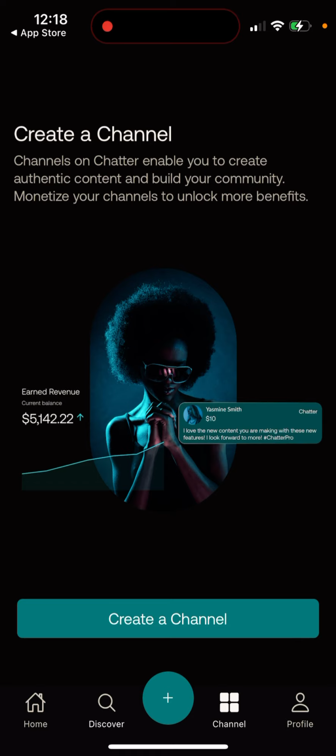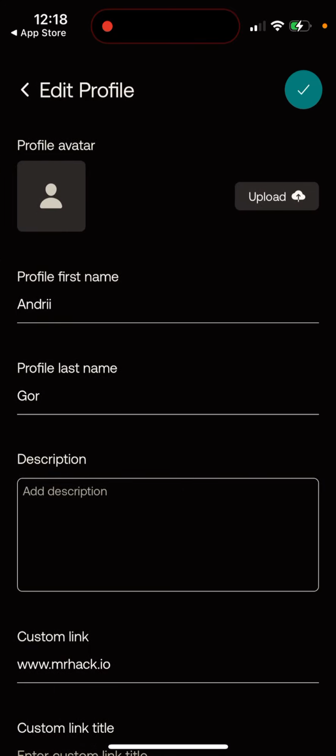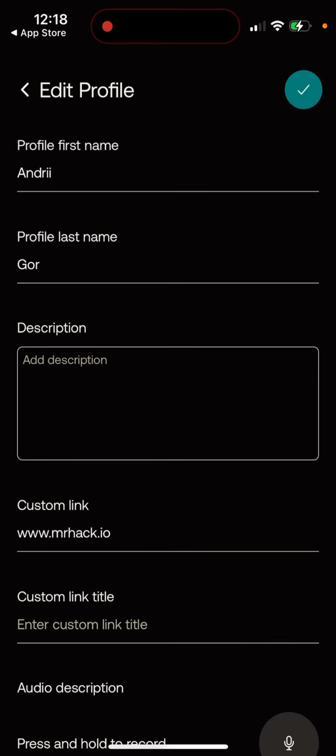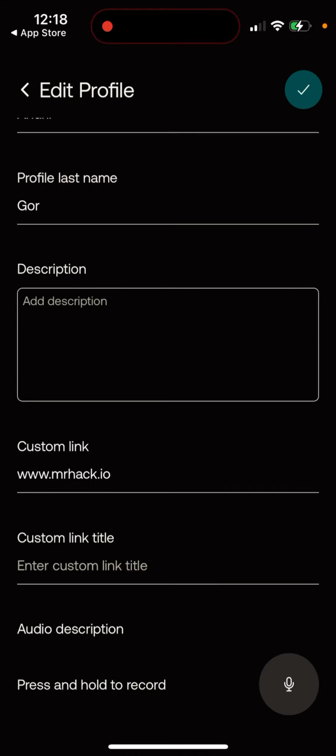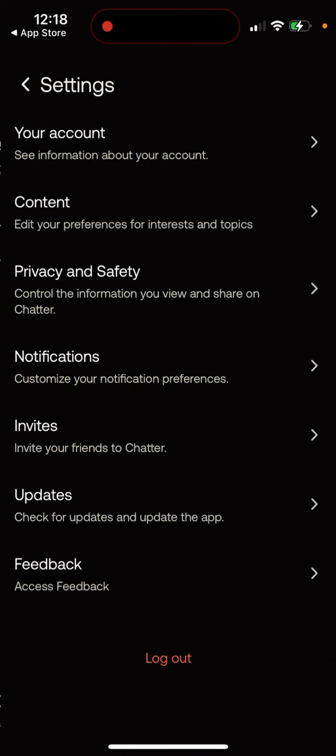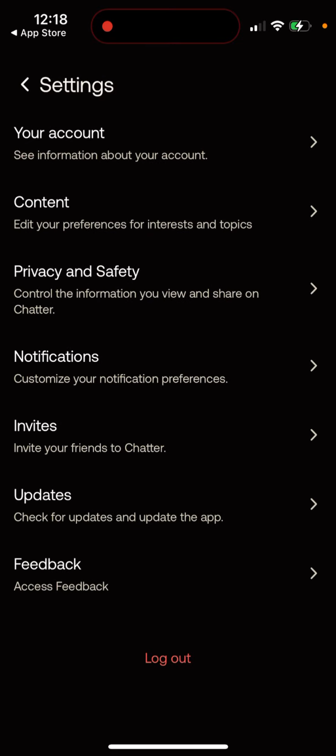Channels on Chatter enable you to create authentic content and build your community. Monetize the channels to unlock more benefits. And then you have your profile, which you can also edit: profile first name, profile last name, custom link. So here it is. Then you just have your settings, your account information. You can also delete your account, and there's privacy and safety.